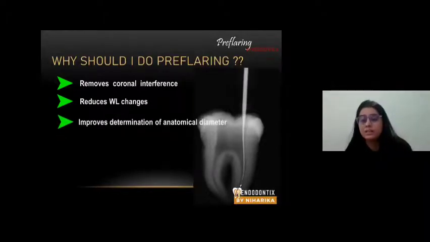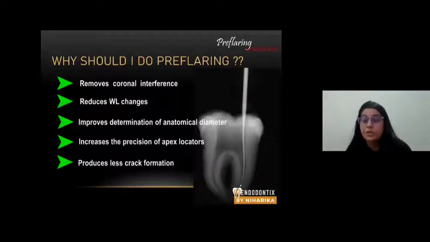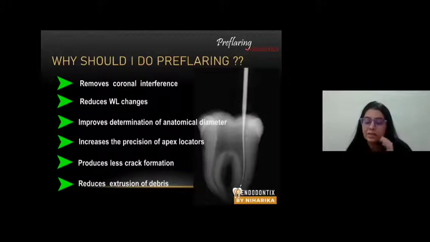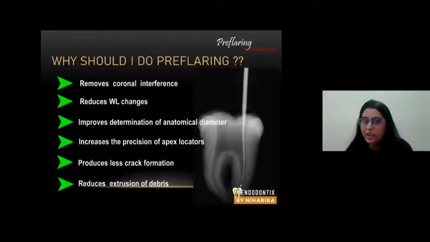Next, it helps you to clearly understand the diameter of the minor foramen. All right. It increases the precision of the apex locator if you're going to use one. It reduces crack formation in the file and in the surrounding radicular dentine. It helps to reduce extrusion of debris. Extrusion of debris is the most common reason why a master cone is short of working length, right? So pre-flaring absolutely helps to control this extruded debris in a significant manner.